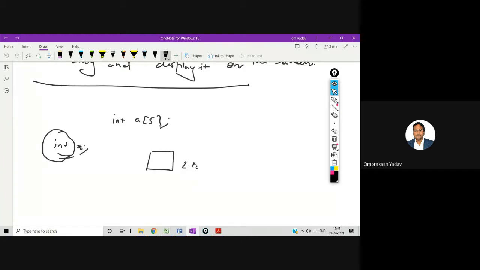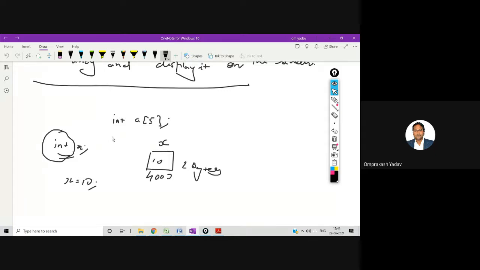Okay, 2 bytes in the memory, and it will give the name x. This might be at some address location, let's say 4000, right? And whatever values are later given to this particular x variable will be stored over here. So let's say I'm saying x is equal to 10, then 10 will be stored at this particular location. So the idea is whenever we declare any variable, it tells the compiler which kind of variable it is, so that it can create that much space. That much space will be reserved.